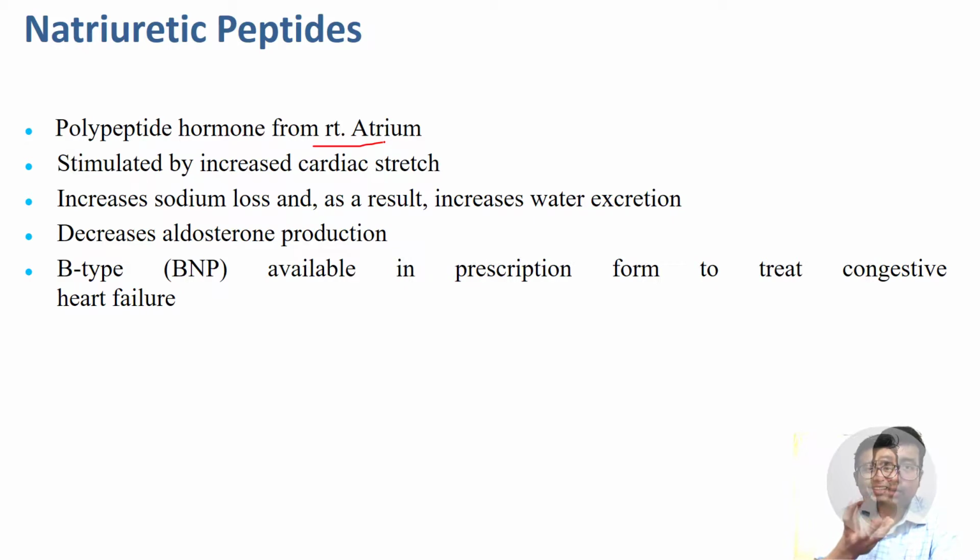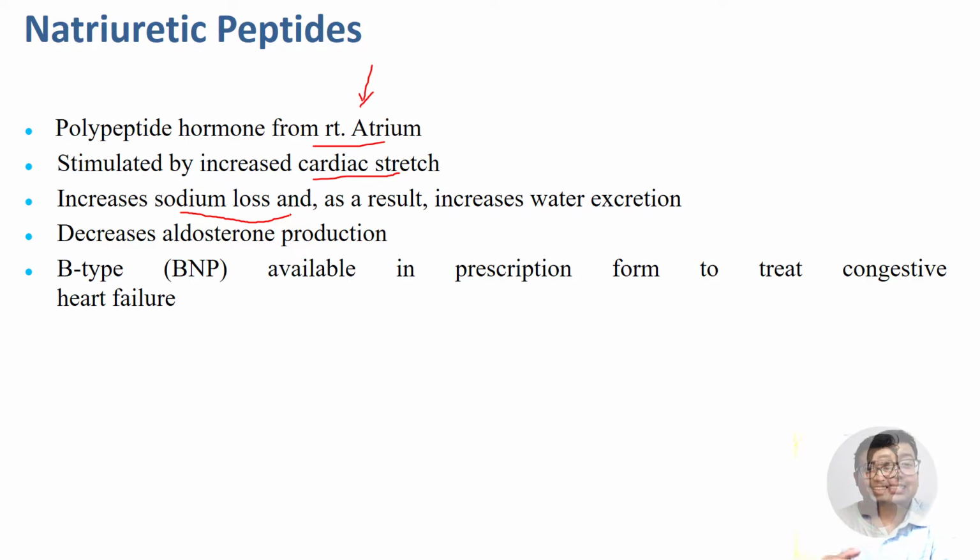So with excess fluid, the heart is like a balloon. If you pour excess water in that, the wall of the balloon will be stretched. Imagine a balloon filled with water. So excess cardiac stretch will lead to stimulation of natriuretic peptide. The name natriuretic means it will excrete sodium, right? So it leads to excretion of sodium, and as a result it also increases water excretion. So natriuretic peptide helps in getting rid of both water and sodium, right?